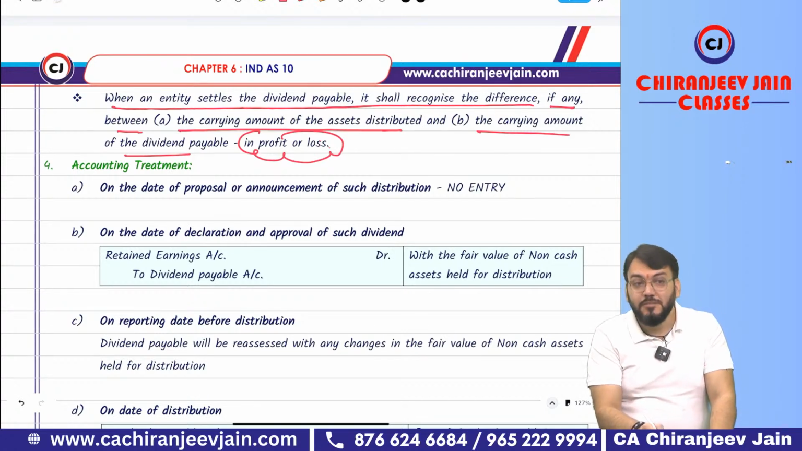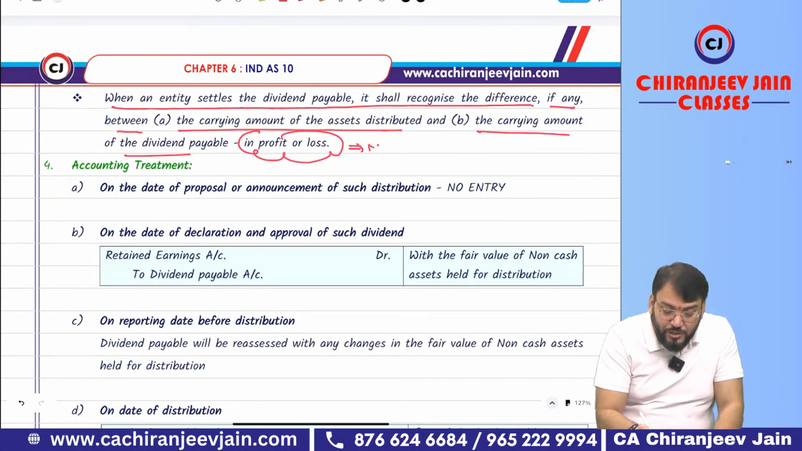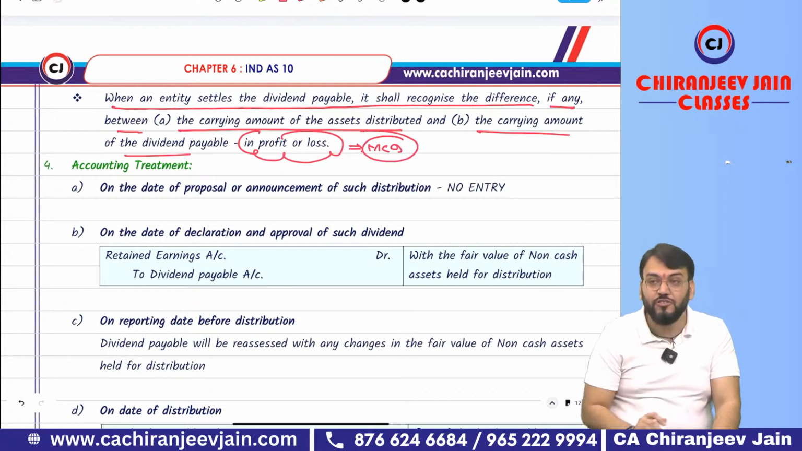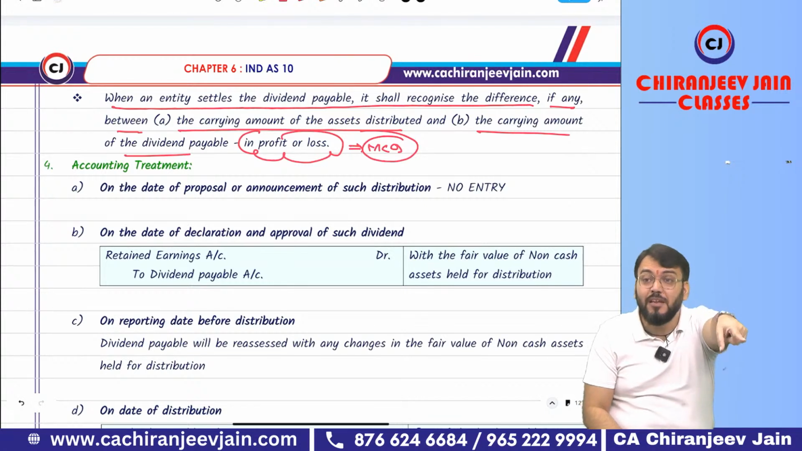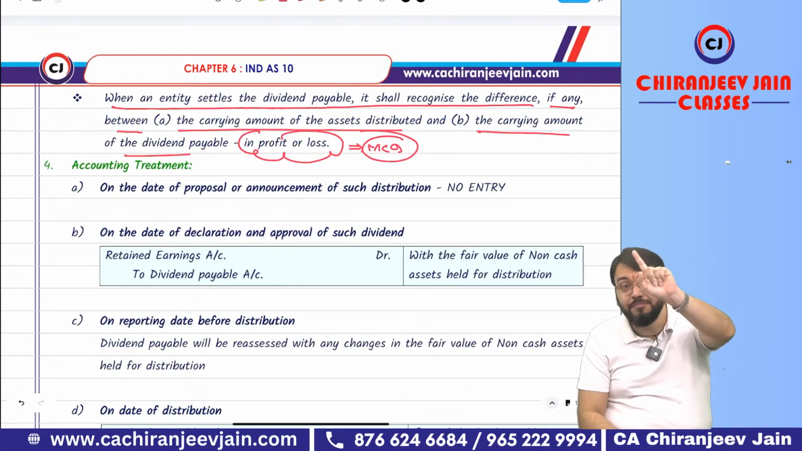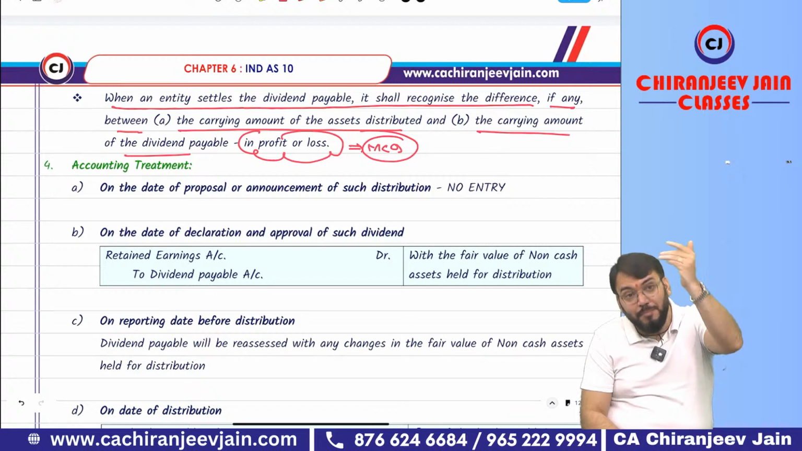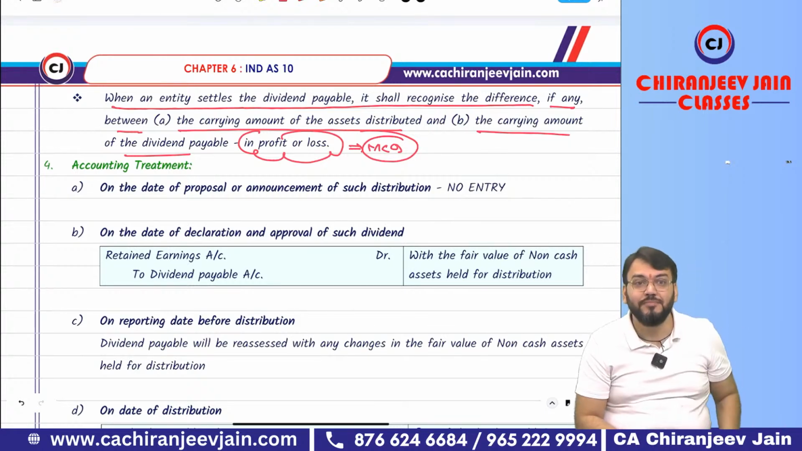In PL. This is very, very important for MCQs, multiple choice questions. In PL, not written as retained earnings. In PL means the statement of profit and loss. Retained earnings means directly in the balance sheet, from retained earnings it will decrease. Got this point? Have you understood?